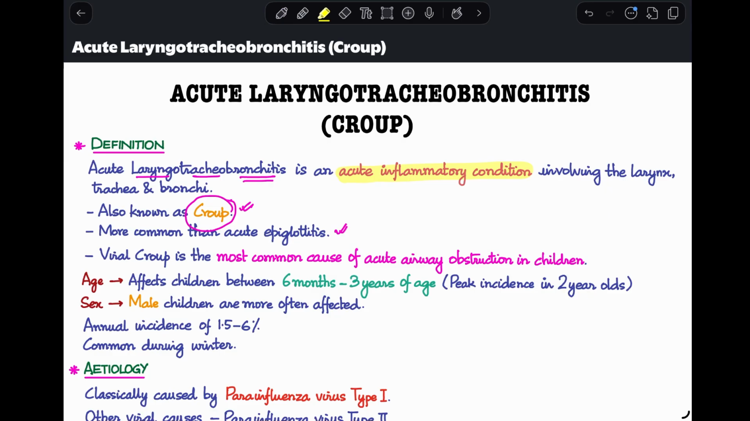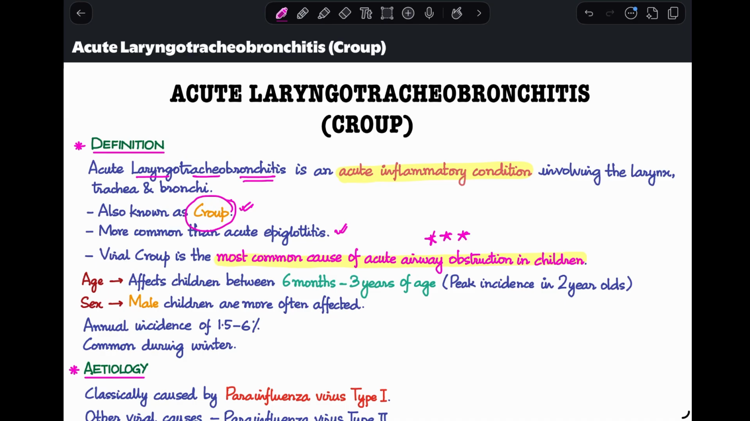And viral croup, now croup can be viral or bacterial. Now the one that we usually talk about is the viral component. There's another bacterial one, which is also known as pseudomembranous croup. We'll also talk about that at the end of this video. So, viral croup is actually the most common cause of airway obstruction in children. And this is a very important MCQ question that you need to remember.